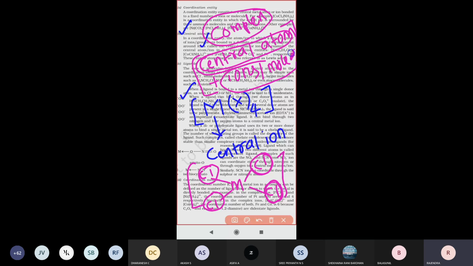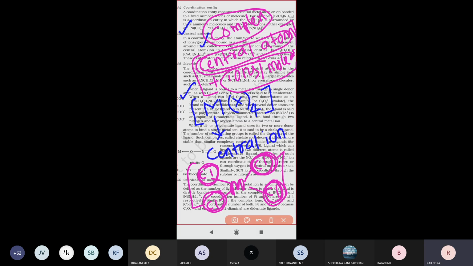These ions or molecules are bound around the central atom, occupying definite places and giving a definite geometry. The metal atom is always at the center, and the attaching ions or molecules bond around the central metal atom.